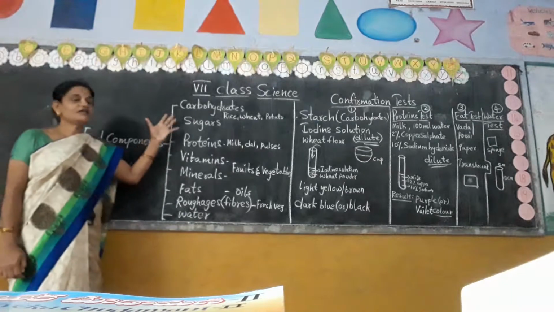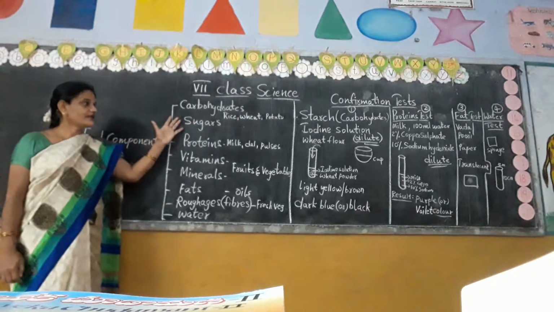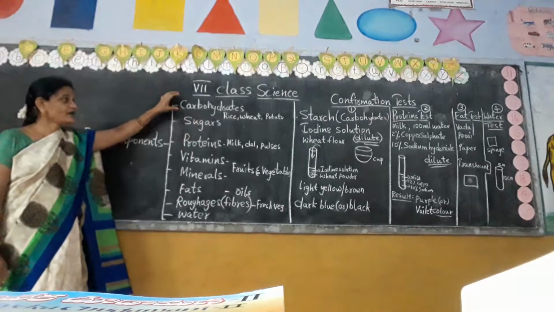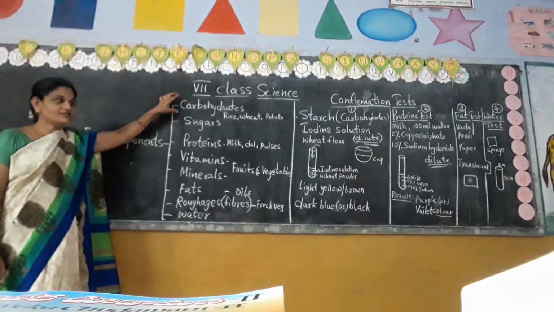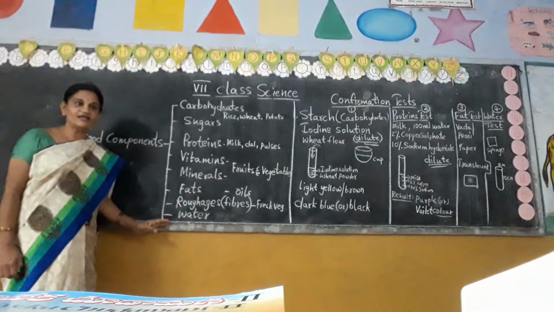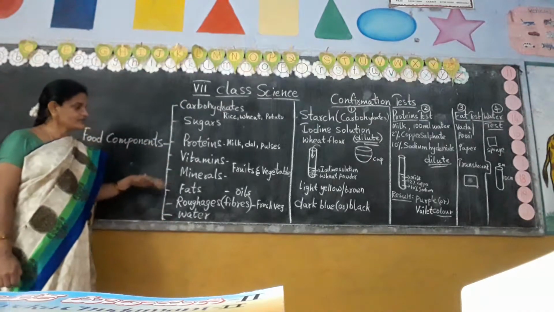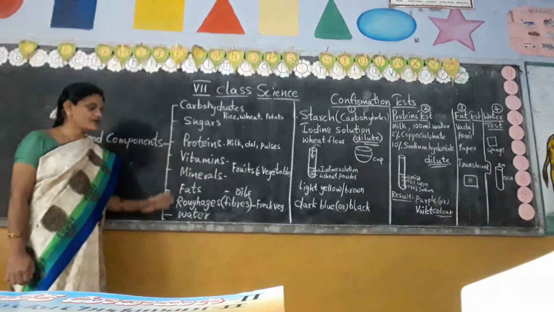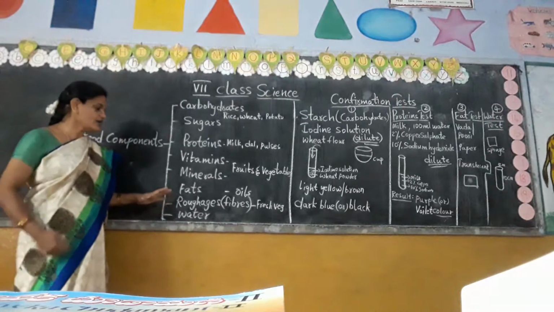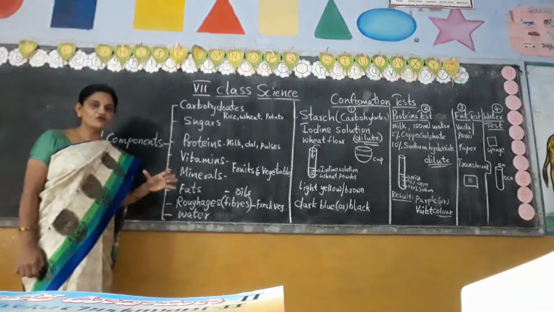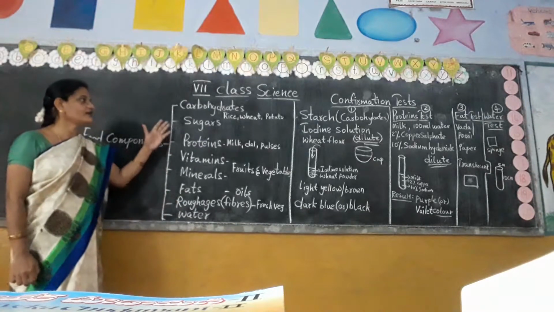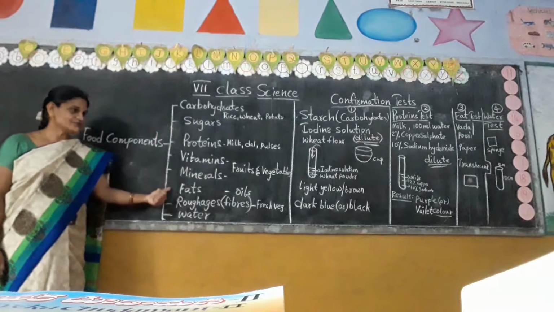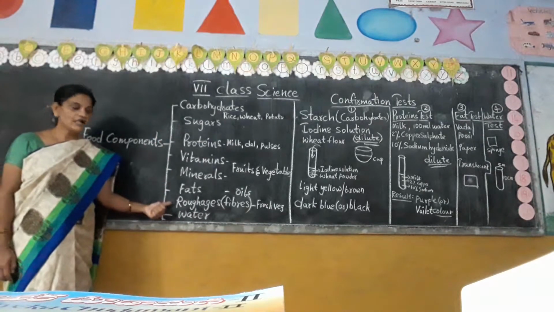For example, in every food item we can get all the food components, but in some items the carbohydrate percentage may be high, while the remaining food components are in lesser quantity. In some other food items proteins may be high and the other components very low. So we have to take our food according to which food component is required. We have already discussed all these items. Now I am going to discuss refuges.